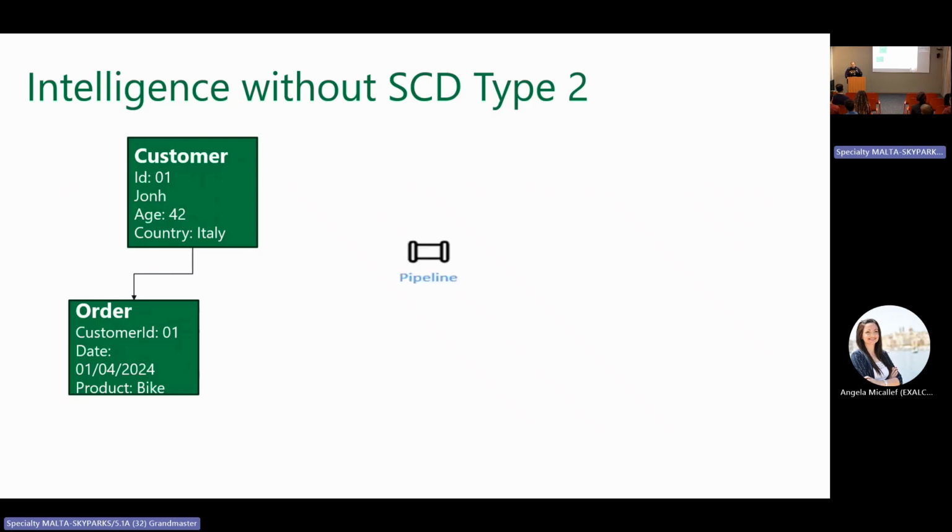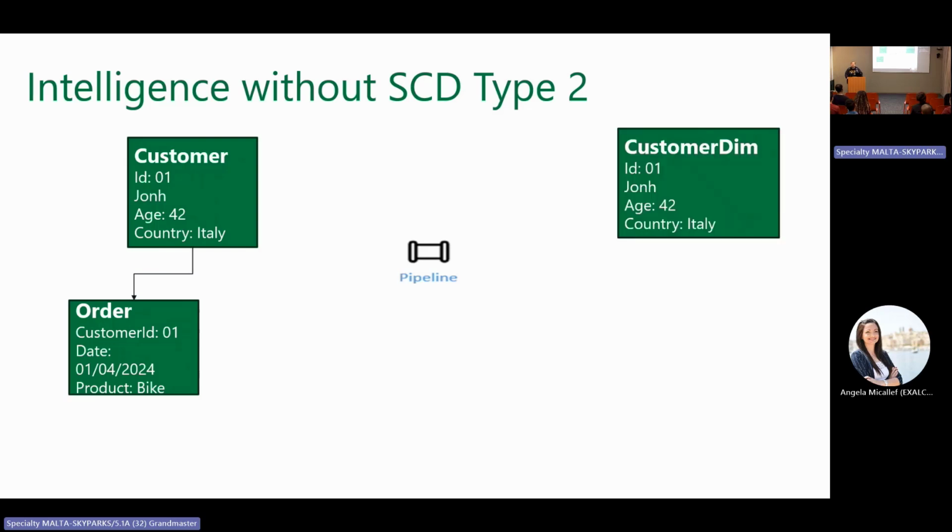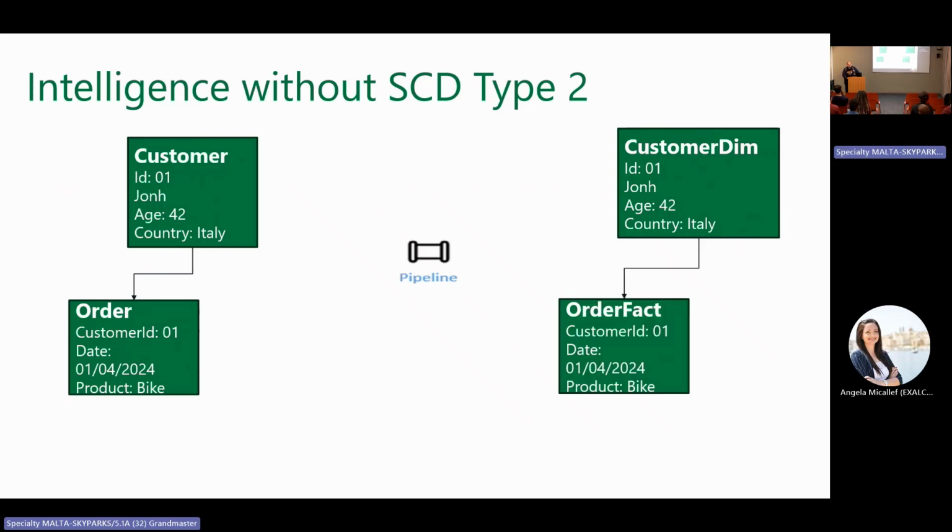Then we have a pipeline to transfer this data to the analytics area. We transfer the customer as living in Italy and having bought a bike. All this is true, it is the reality. Then production updates the customer. The customer doesn't live in Italy anymore, he lives in Spain.